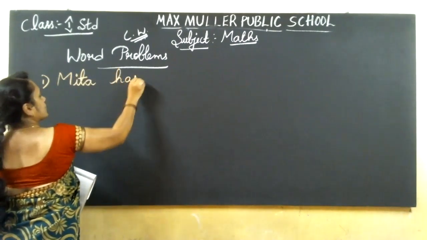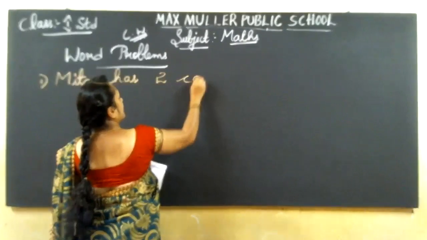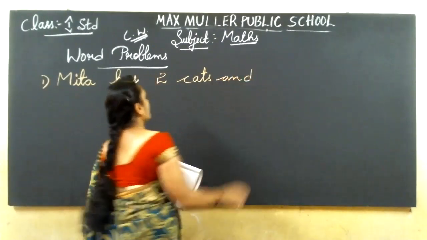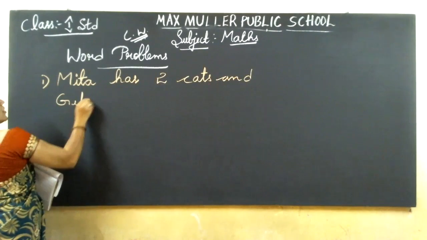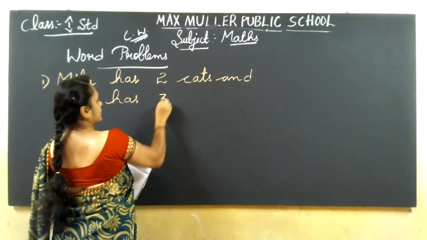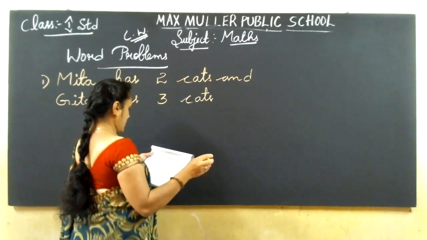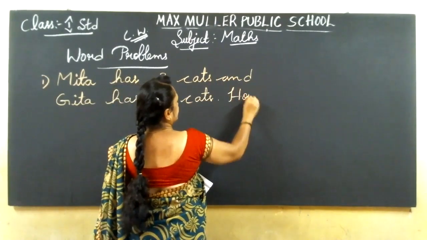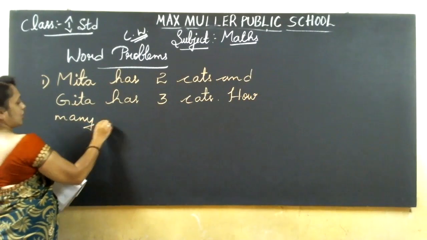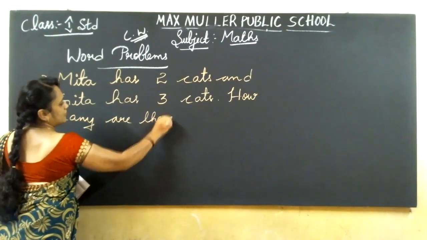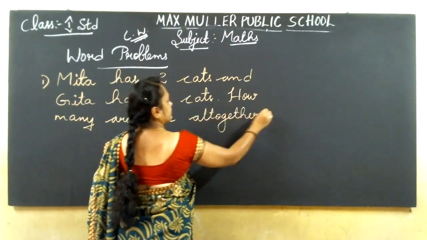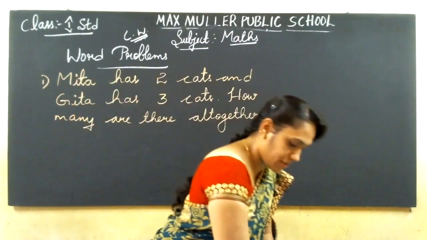Meeta has 2 cats and Geeta has 3 cats. How many are there altogether? See, like this the question is given.